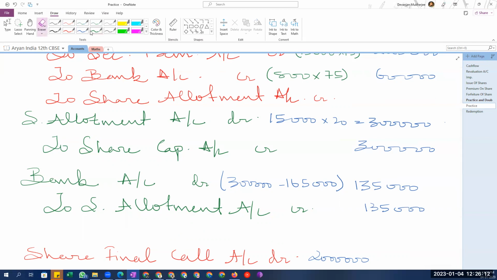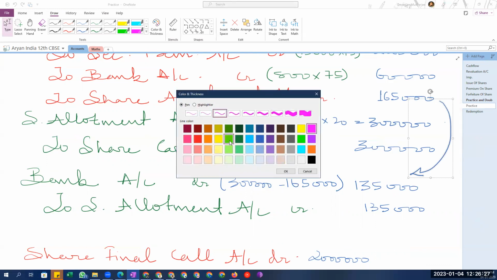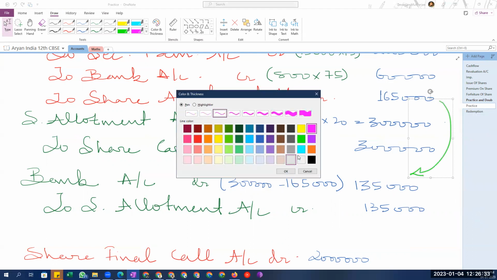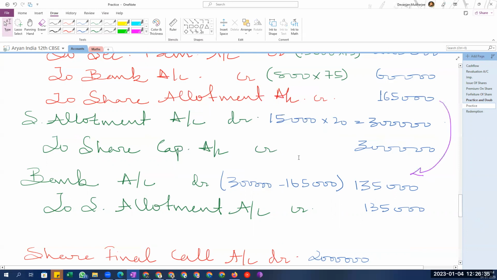Now we adjusted it in part payment. 1,65,000 extra we had collected in the application stage, which we now utilized over here. Is it okay? Any doubts on this part? Clear, right? So that's pretty much this. Next.